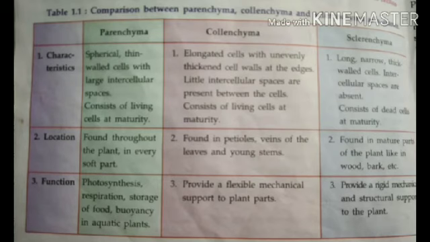Suppose characteristics. You have to learn what the characteristics of parenchyma, collenchyma and sclerenchyma are. In the same way, in point number 2, location. Where are parenchyma, collenchyma and sclerenchyma exactly located? And number 3 is function. The function of parenchyma, collenchyma and sclerenchyma.